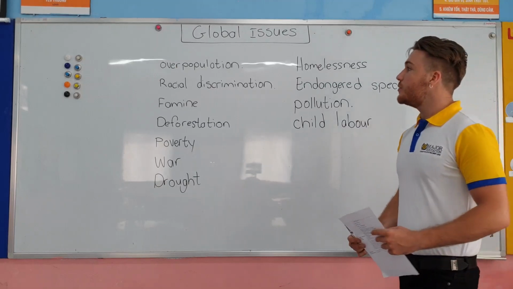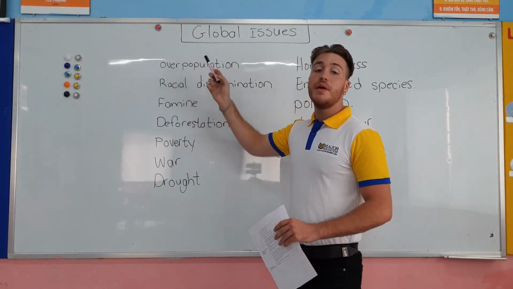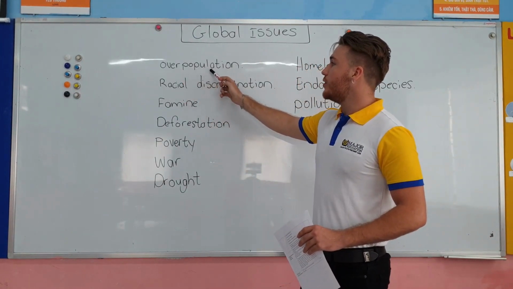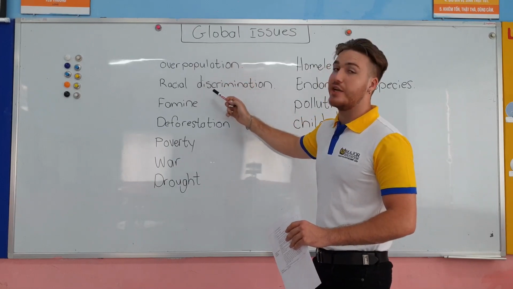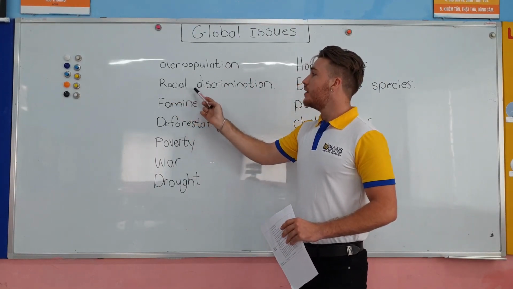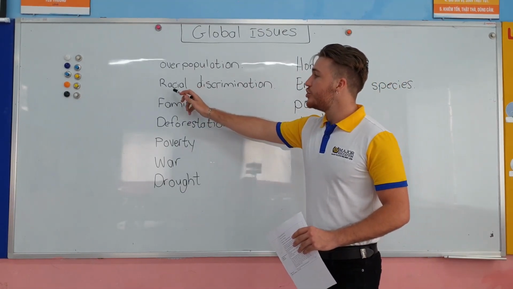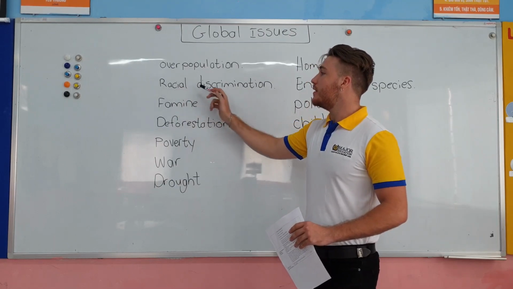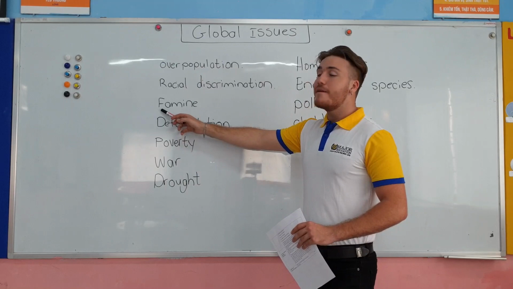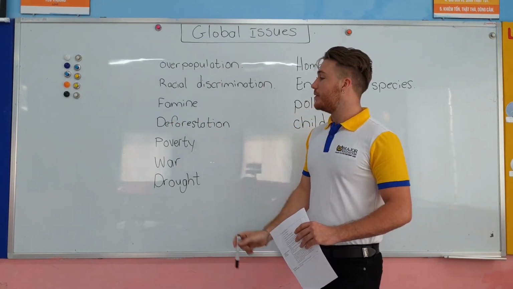Alright guys, so now I want to practice pronunciation. Say with me. Overpopulation. Overpopulation. Racial discrimination. Together. Racial discrimination. This one. Famine. Famine.